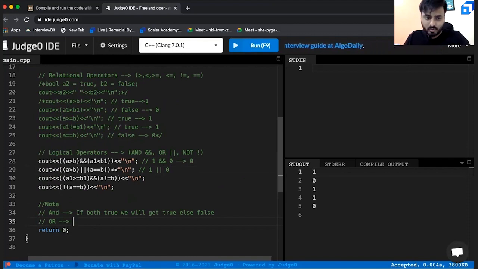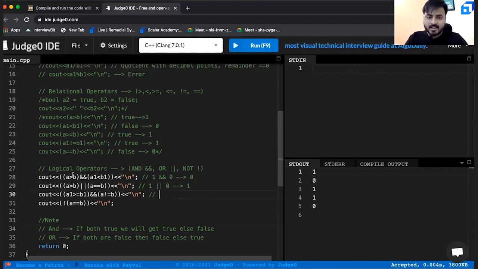If not, true. So let us write that. If both are false, then false, else you'll get it as true. So in this case, are both false? No, right? One of them is actually true. That means, can I say you'll get it as true? The output should be 1. That is what you'll get.